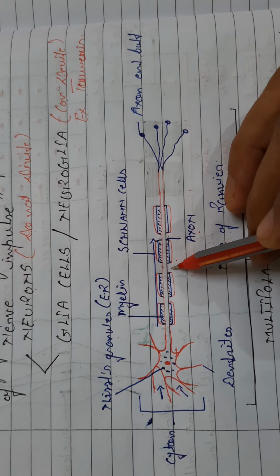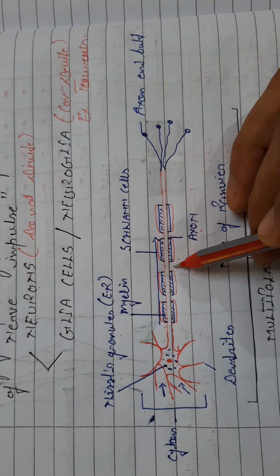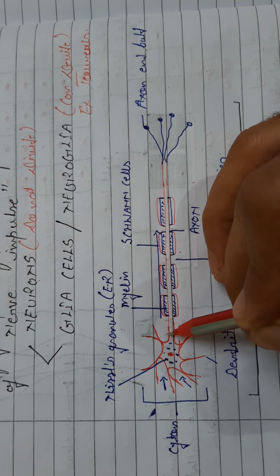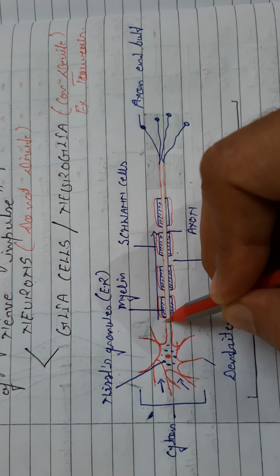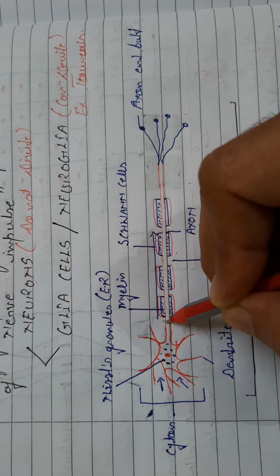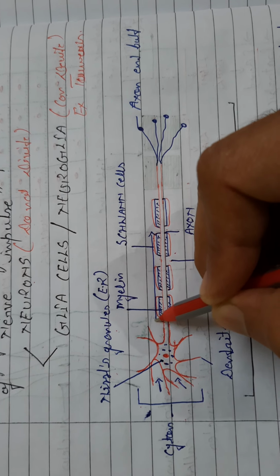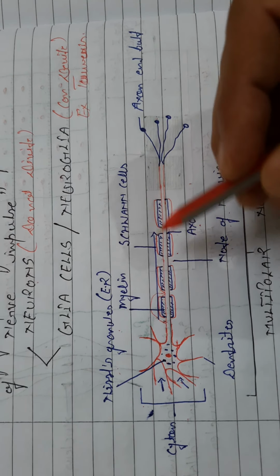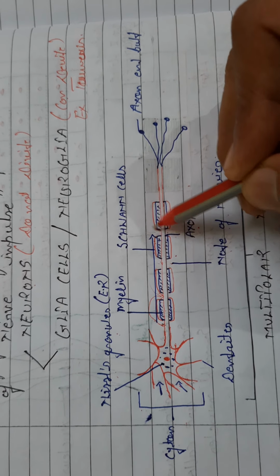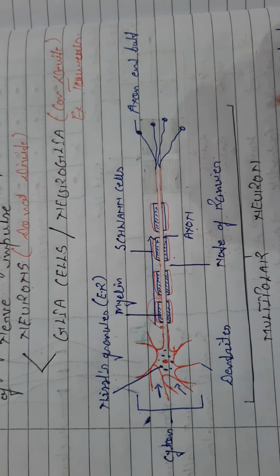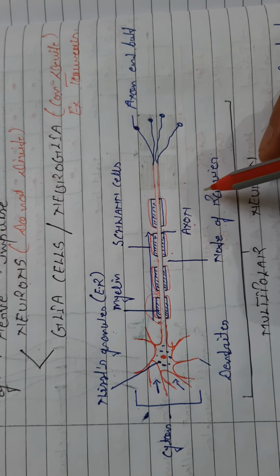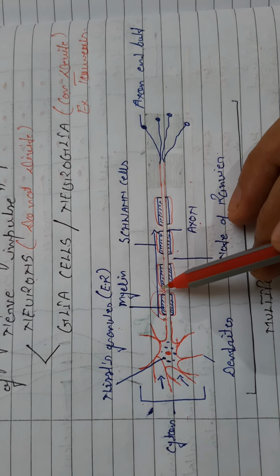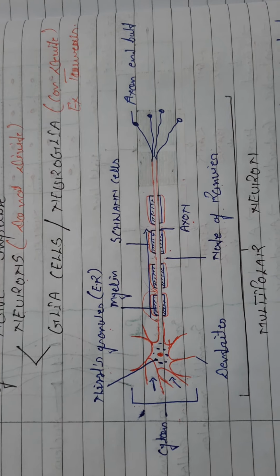And this gap plays a very important role whenever stimulations pass. Because of these myelin sheaths, if the signal passes through that area, the signals jump over the myelin sheath or the Schwann cells and interconnect here in this particular node of Ranvier. After that they jump, after that they jump, after that they jump. In this way we can say that the multipolar neuron has a fast tendency to transmit the signal from one part to another part.